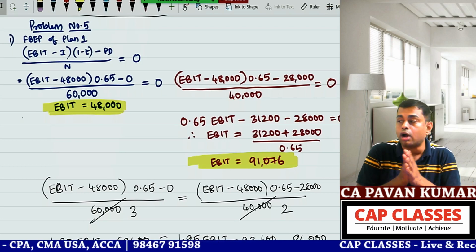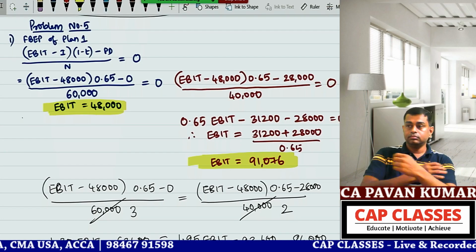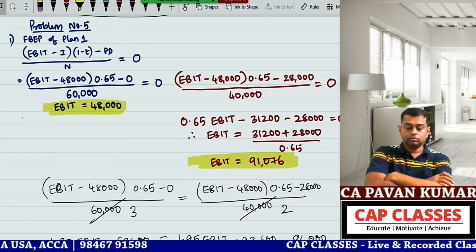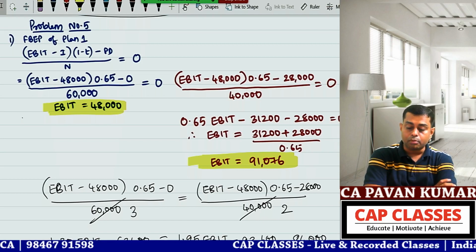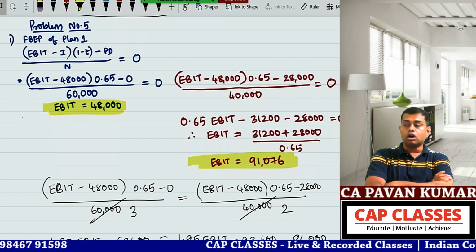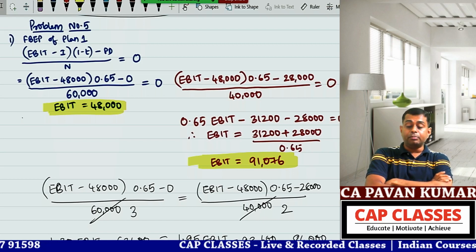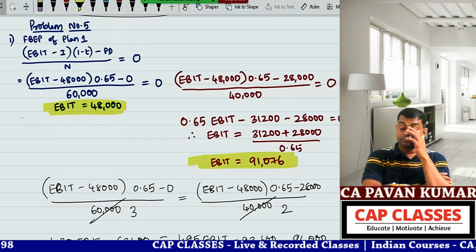So guys, now copy the answer. Financial break-even point of plan 1, copy. Financial break-even point of plan 2, copy. Then put the heading indifference point between plan 1 and plan 2 and copy. That's all.